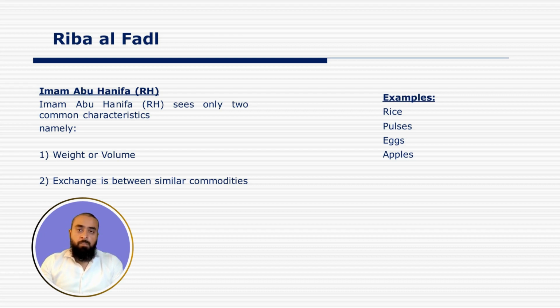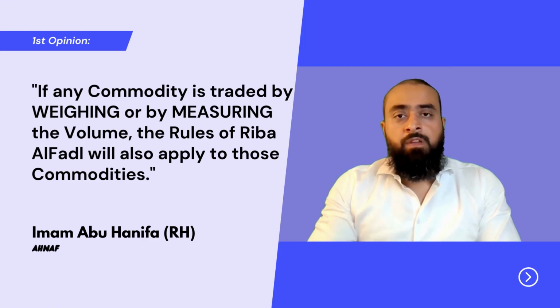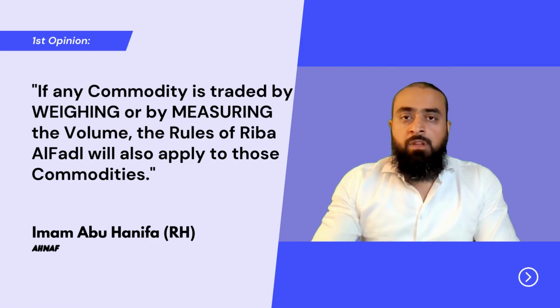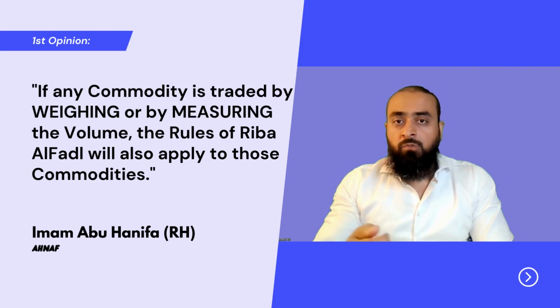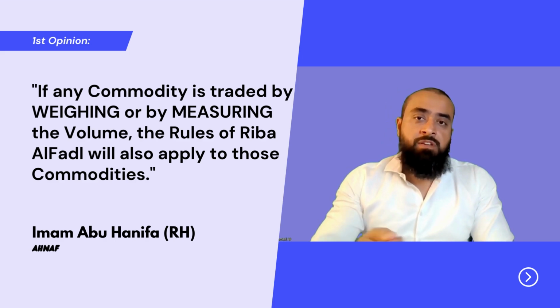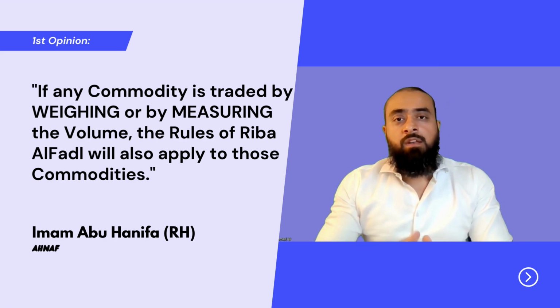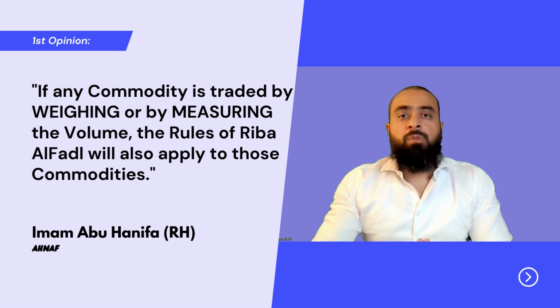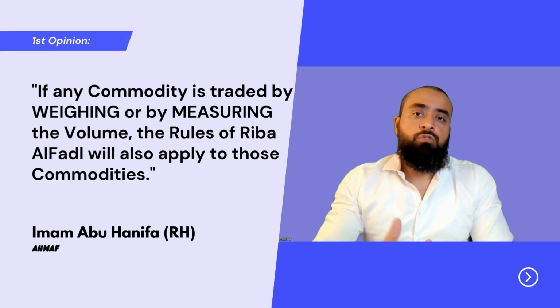Imam Abu Hanifa sees two main characteristics which are present in the six commodities which are mentioned in the hadith as well. Those common characteristics are weight and volume. As per his opinion, if any commodity is traded by weighing or by measuring the volume, then the rules of Riba Al Fadl will also apply to those commodities.